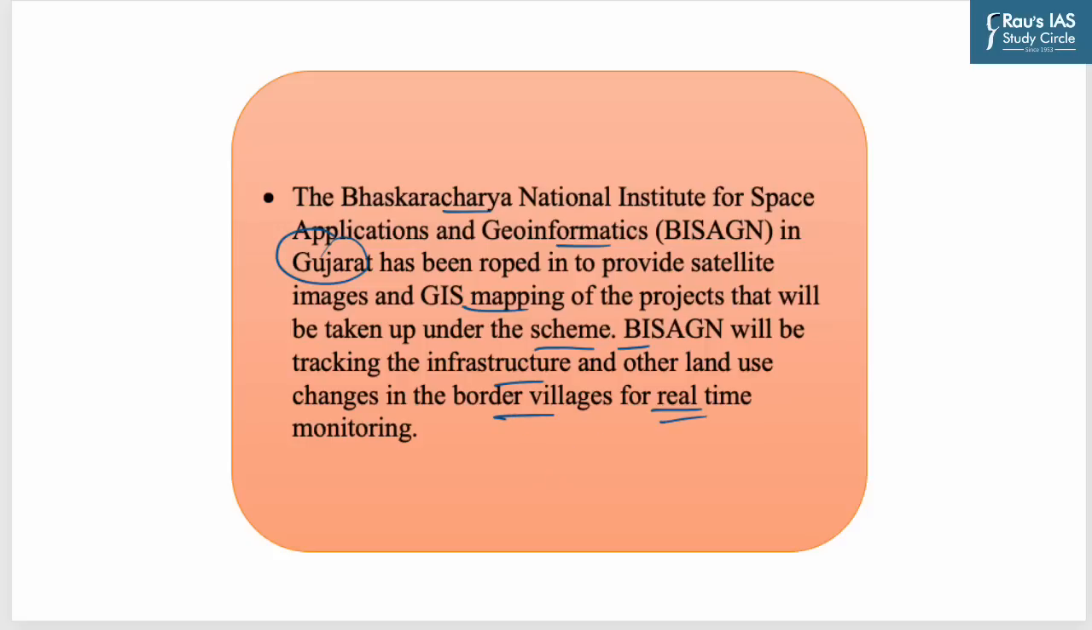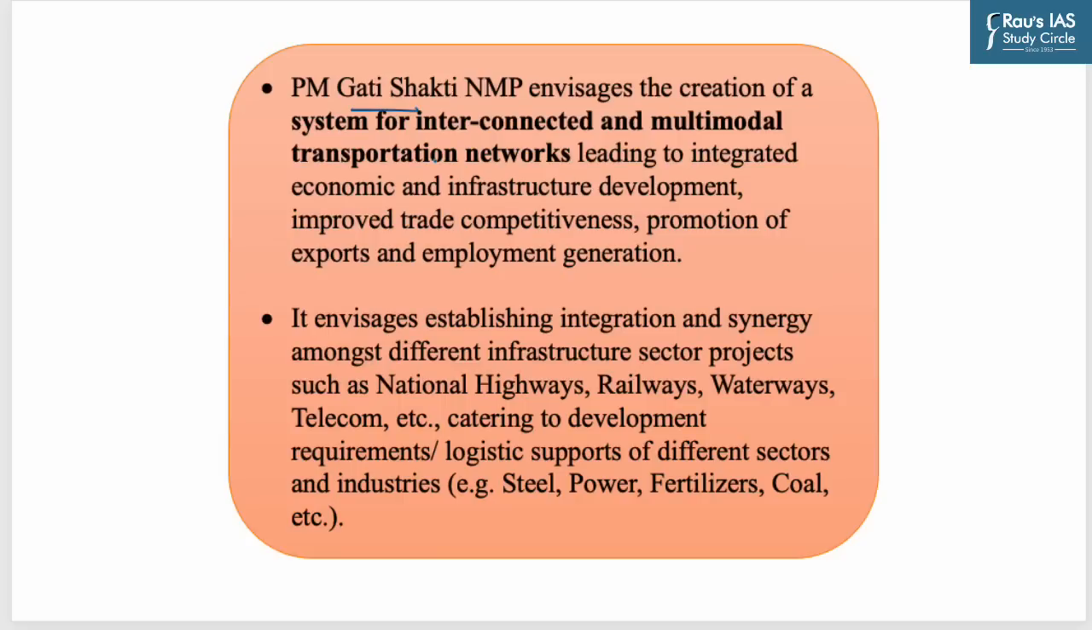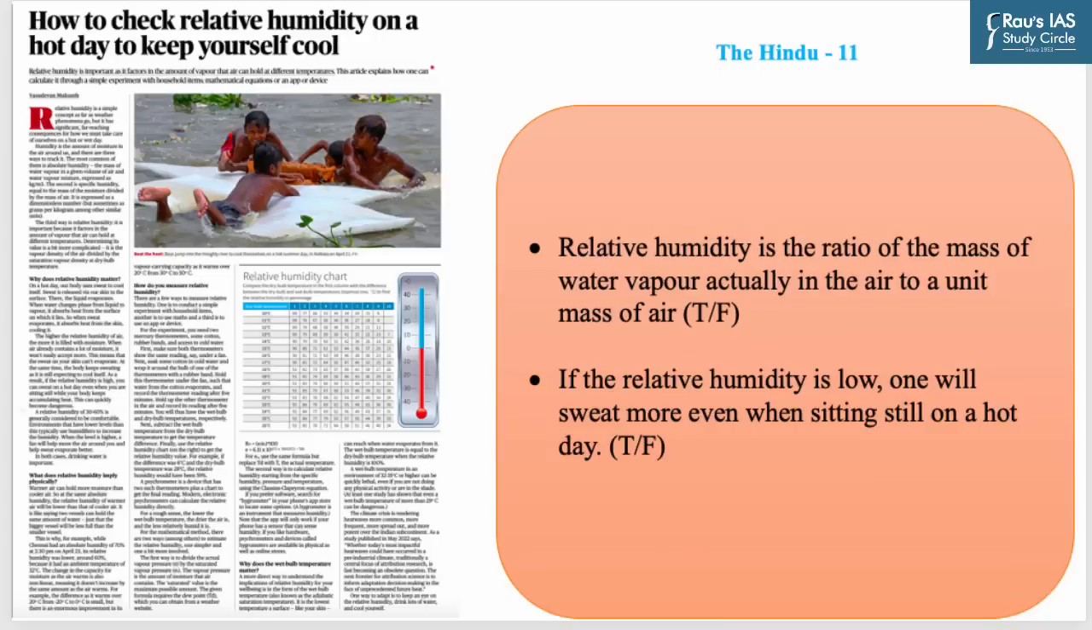Now let's come to the second statement. Main aim of PM Gati Shakti National Master Plan is to upgrade all the state highways into 4-lane highways of international standard. Again, this statement is false because PM Gati Shakti envisages the creation of a system for interconnected and multimodal transportation networks like national highways, railways, waterways, telecoms, leading to integrated economic and infrastructure development, improved trade competitiveness, promotion of exports and employment generation.